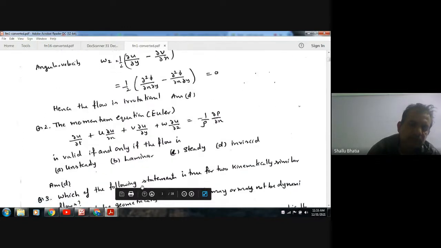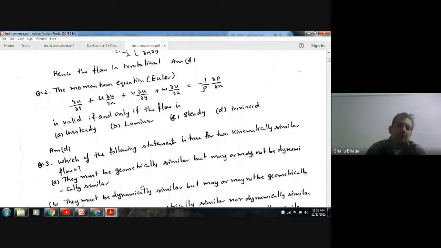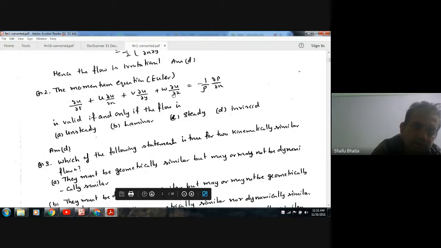Next, the momentum equation you learned, ∂u by ∂t plus u ∂u by ∂x plus v ∂u by ∂y plus w ∂u by ∂z is equal to minus 1 by rho ∂p by ∂x, is valid only and only if the flow is: unsteady, laminar, steady, inviscid. As there is no viscosity or viscous shear stress component in the equation, and the equation involves only the inertia forces and the pressure force, it is valid only when the flow is inviscid.